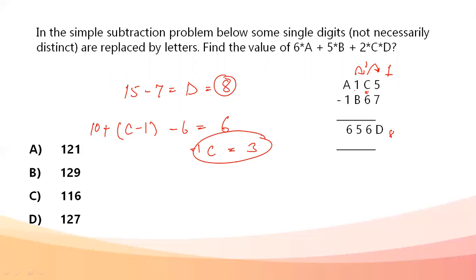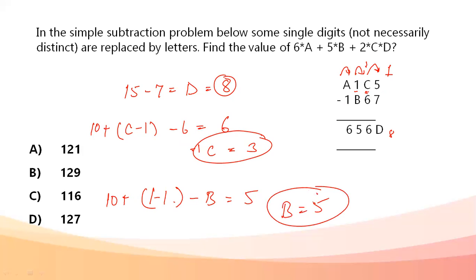Now, 1 has given out a carryover, that means this becomes 1 minus 1. Obviously, B cannot be directly subtracted, it needs a carryover from A. 10 plus 1 minus 1 minus B equals 5. Value of B comes out to be 5 from here. Now A has obviously given out a carryover, so it becomes A minus 1, and A is not going to get a carry from somewhere, so A minus 1 comes out to be 6. Value of A becomes 8.